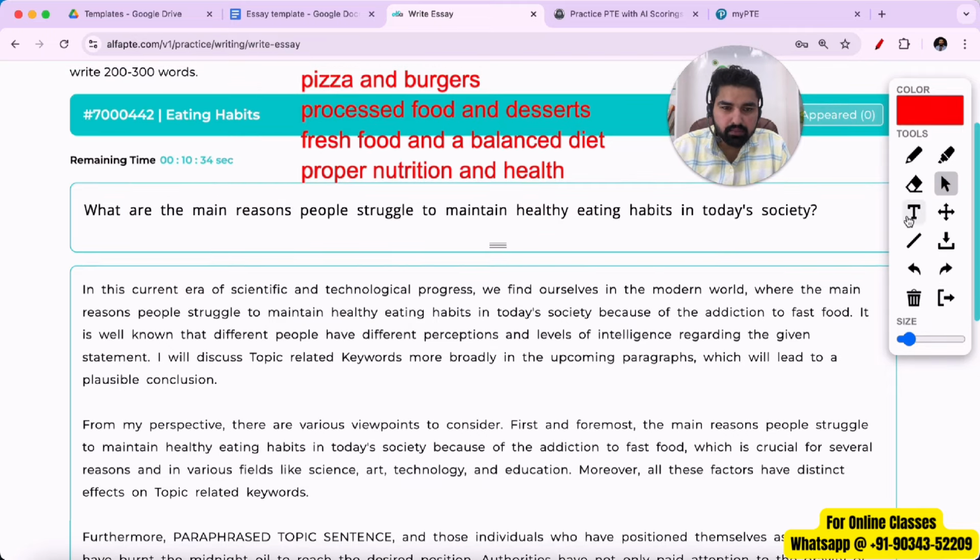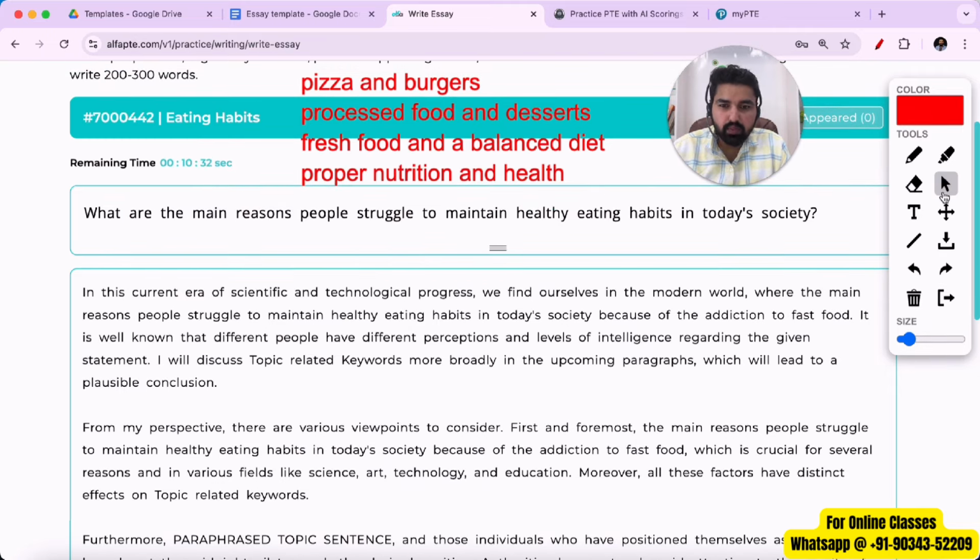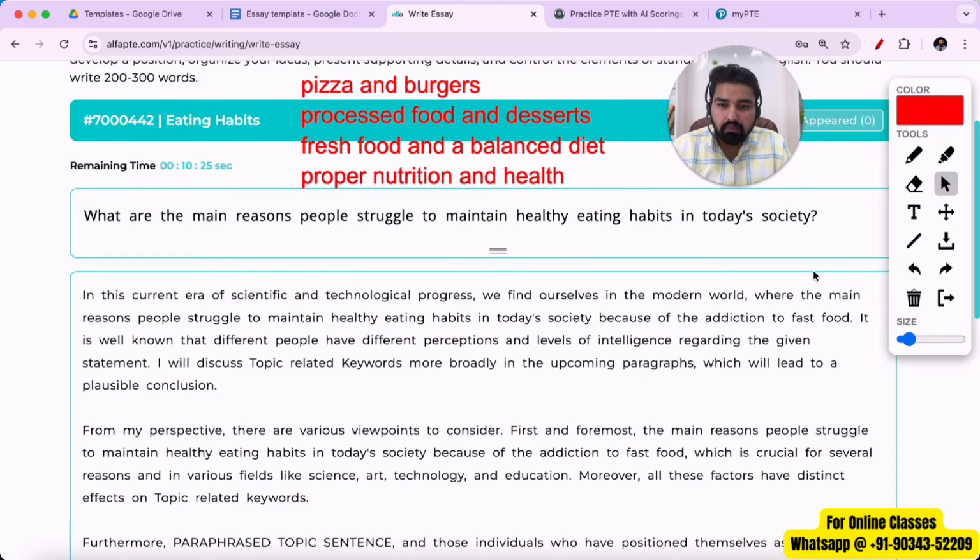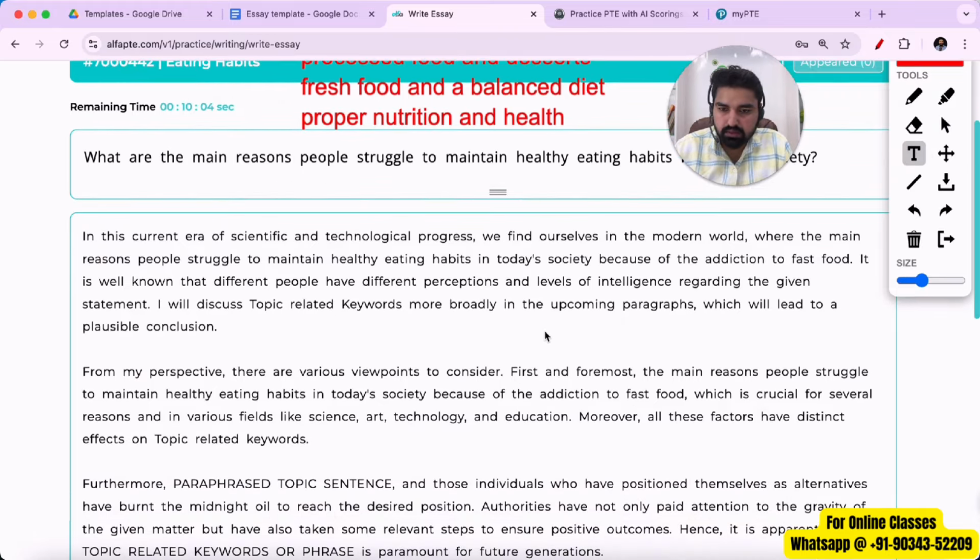Let's say, so the question is why people eat unhealthy? Why do they have unhealthy eating habits? So what could be the reason? First reason is the one that I've mentioned, okay, because of the fast food. And what else? Why do people eat unhealthy? Because of the time. They don't get enough time to eat healthy food. I mean, they're always working and they're always busy. They don't get enough time to prepare a good meal. That can be one reason. Let me just type it here.